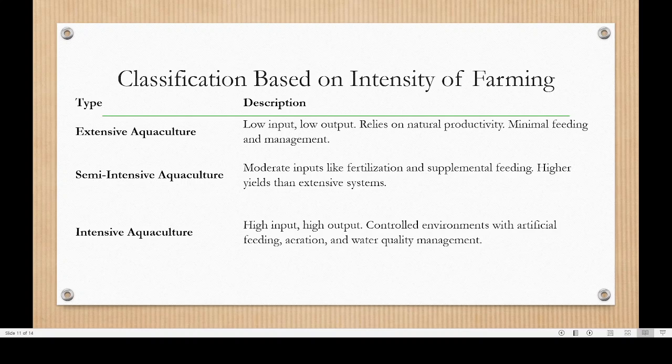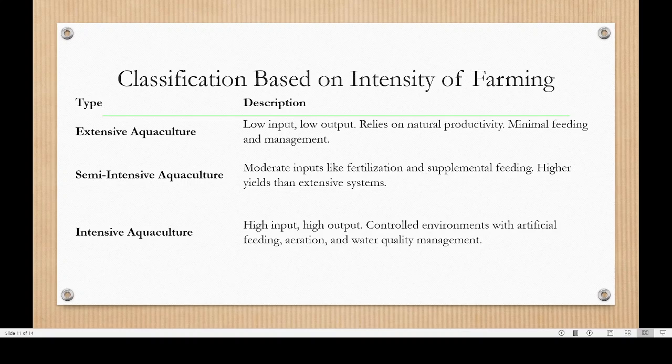The natural environment will be used as such, but the productivity, that is the amount of fish produced, will be very limited. But there is no feeding requirement, and management requirement is also very limited. So that kind of situation in which we are farming in an open sea or an open lake without modifying them very much is known as extensive aquaculture.